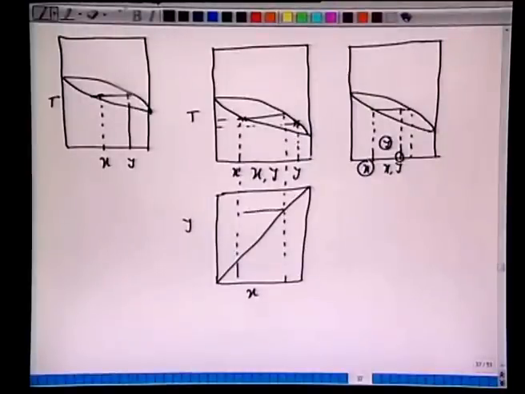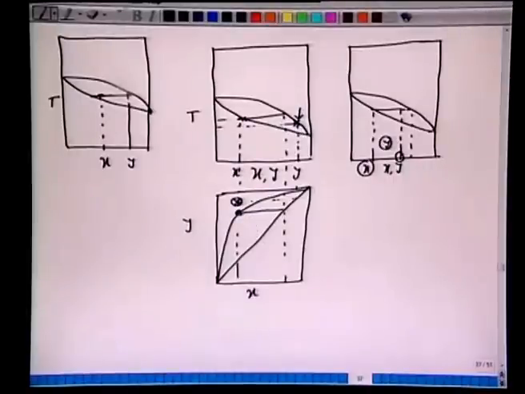So we have this Y here, and this point will fall on the equilibrium curve of the YX diagram. However, if we have non-equilibrium, meaning the temperatures are different, then when you go down to this and come here, it's possible that this point will not lie on the equilibrium curve.